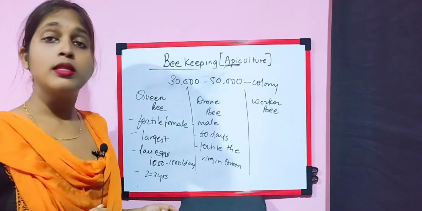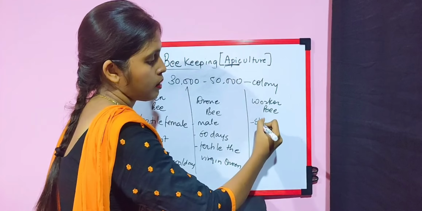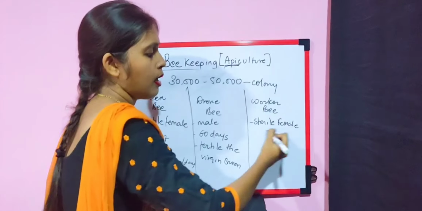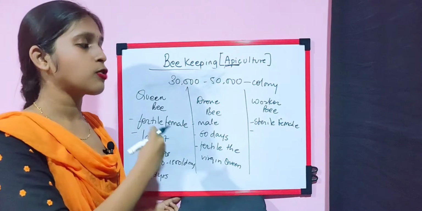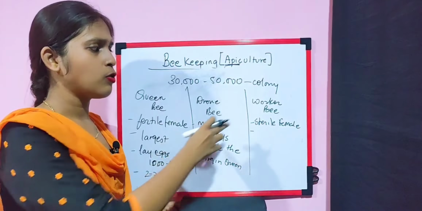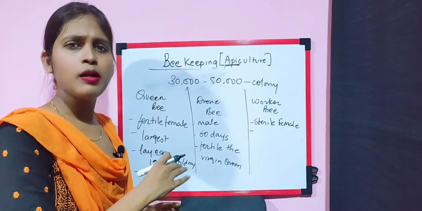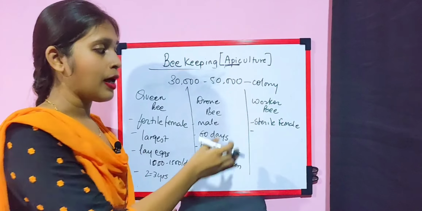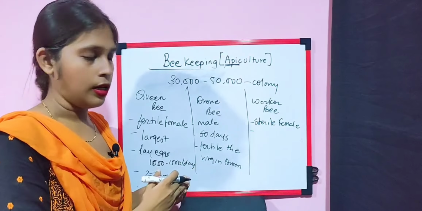Then the last one is the worker bee. The worker bee is basically a sterile female, and the name indicates this bee is going to work continuously, 24/7. Because of this worker bee, the honeybees are always called the busiest bees. Yes, they will always be busy. The worker bee makes up the majority of the population in the colony.